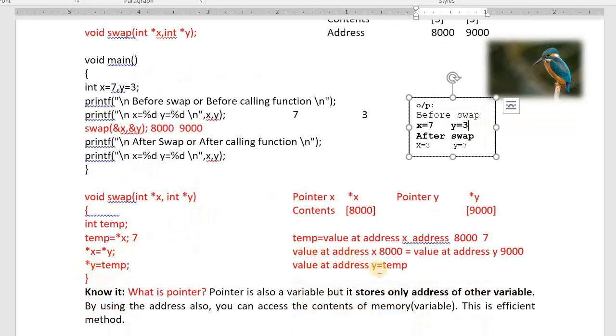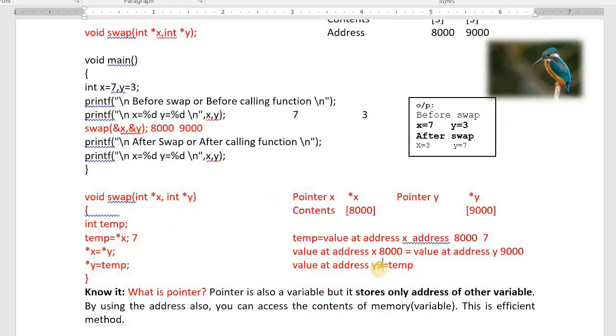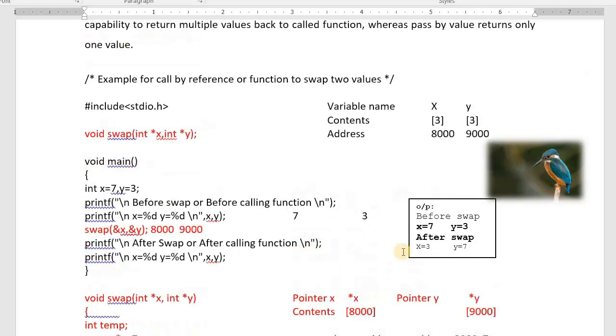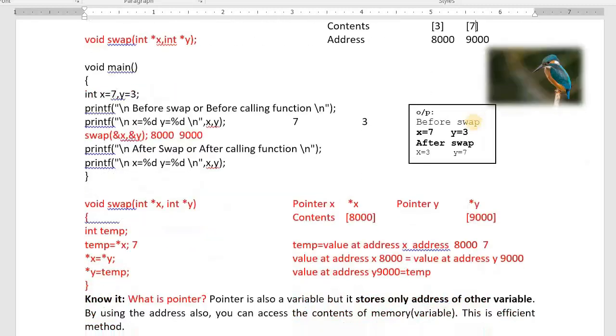Then asterisk y. Asterisk y means value at address 9000. Value at address 9000 equals to temp. What is temp now? Temp is 7. That means here I stored the 7. See here, I modified the original values from a function.